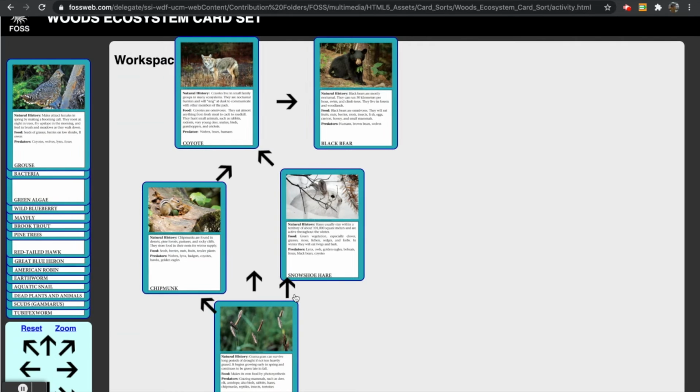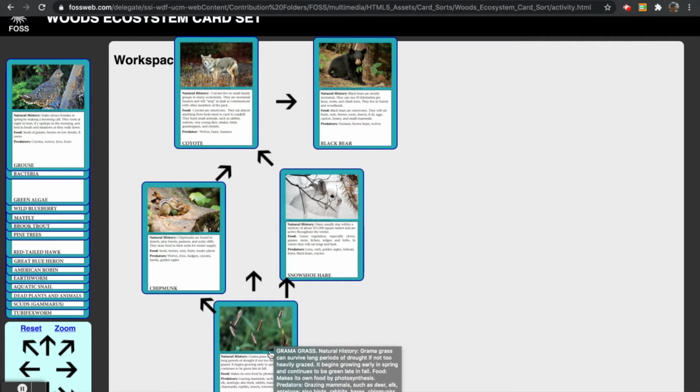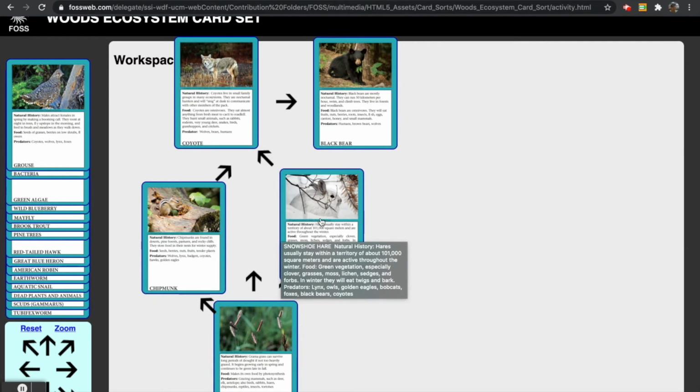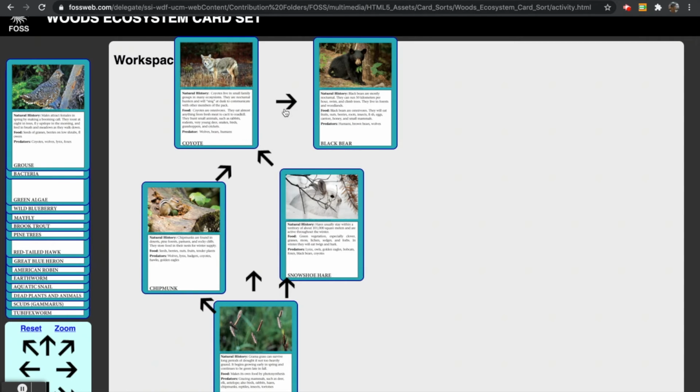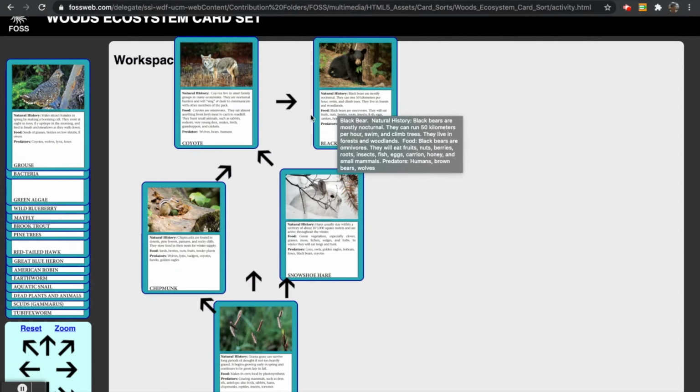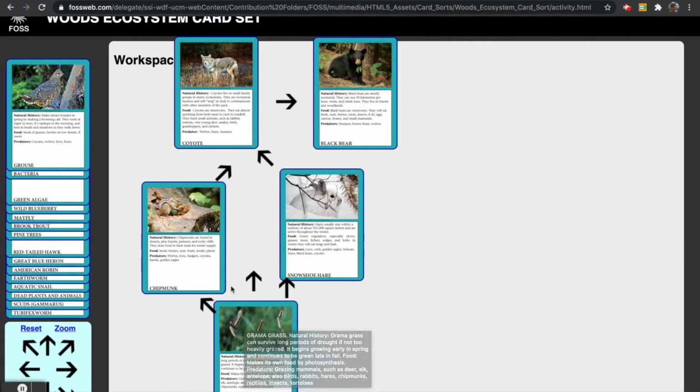So we saw how in this example of an ecosystem, at the very bottom we have our producers, which was the grass. This producer was able to transfer its energy to chipmunks, snowshoe hares, and even to the coyote. The coyote has many options of what to eat, like chipmunks, the hare, or even grass. And then the coyote transfers its energy to the black bear. Black bears can eat coyotes as well as grass.